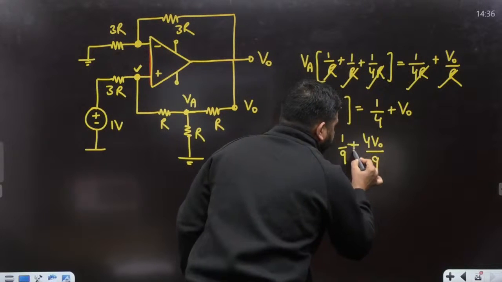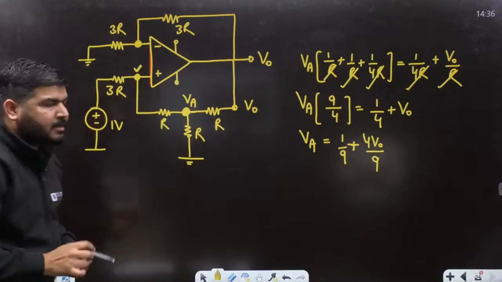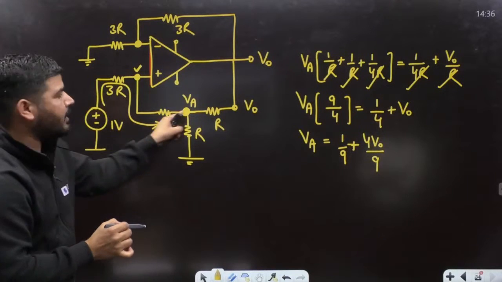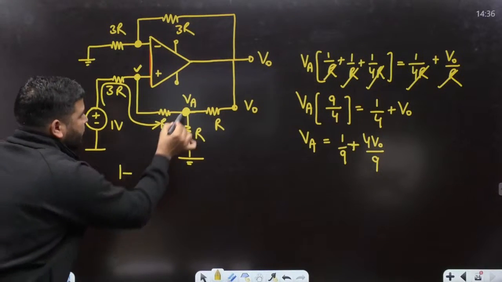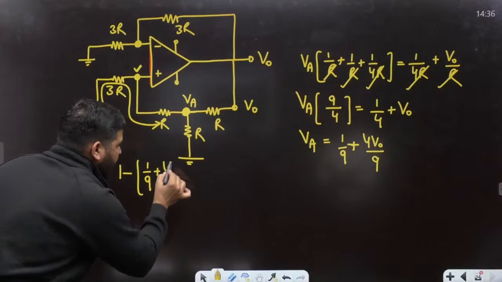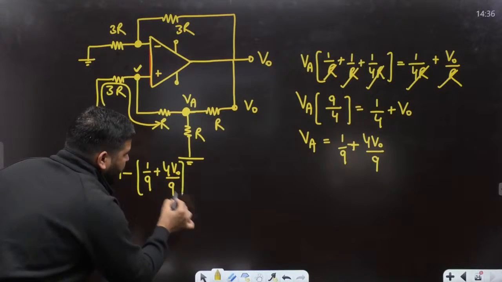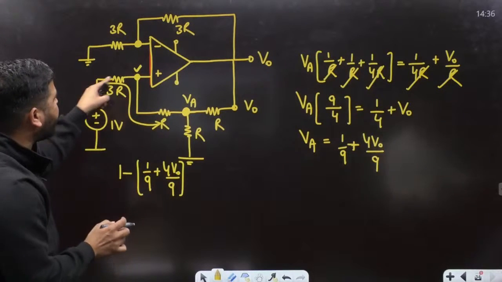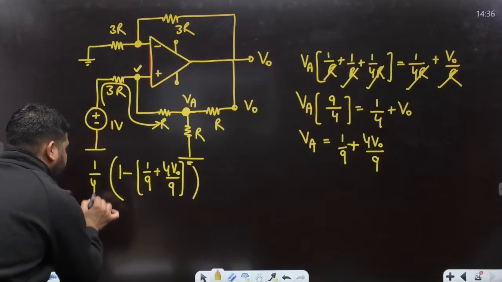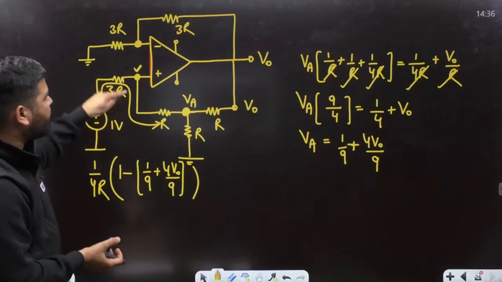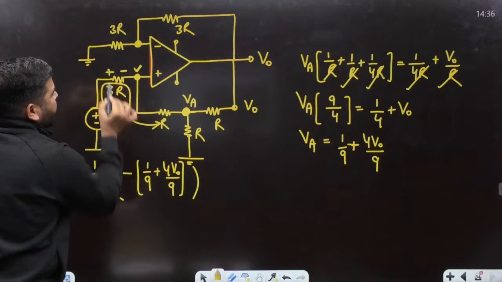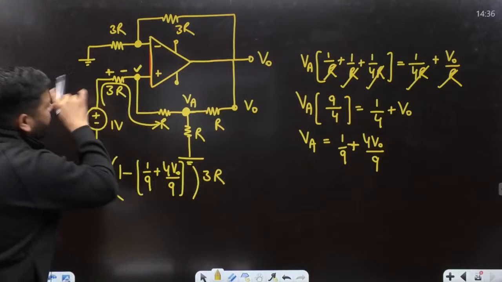So we have calculated this voltage. Once you get this voltage, now you can calculate this current. Using the nodal, that current will be 1 minus VA, where VA is 1 by 9 plus 4 V0 by 9. This is the voltage difference, 1 minus VA divided by the total resistance of this path. Total resistance is 4R, so 1 upon 4R. This is the current which will flow via this path. This current multiplied by 3R is the voltage drop here.